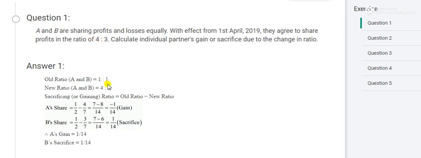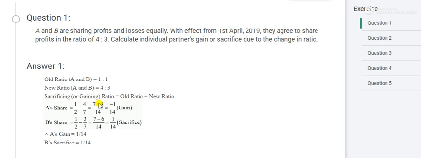So calculate gain or sacrifice. What is the formula? Old ratio minus new ratio. This formula you have to learn. To calculate gain or sacrifice, we will learn only this formula, old minus new. Sacrificing or gaining ratio is equal to old minus new. Gain is in brackets, okay, because if a negative value comes, it is our gain. Just wait, I'm telling you the reason for this.